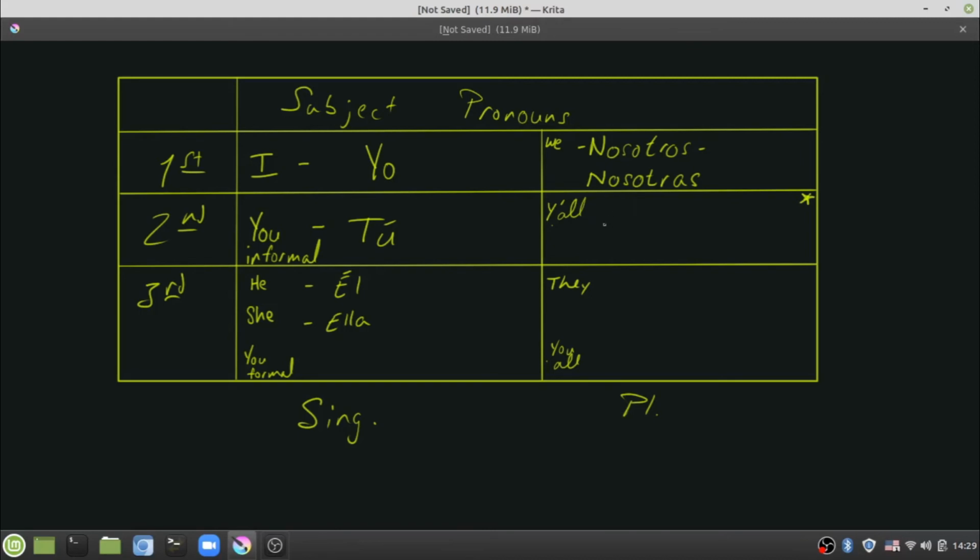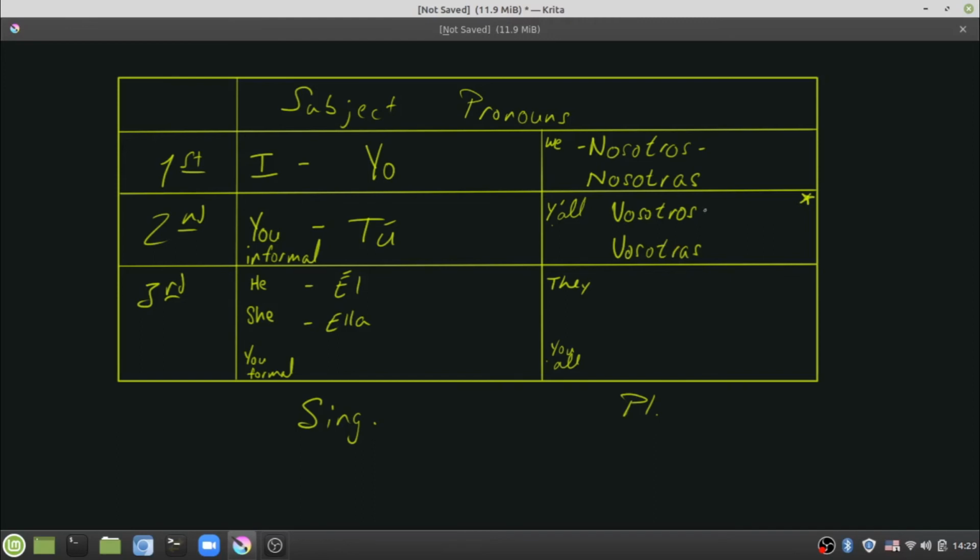Alright, this y'all one is going to look almost identical to the nosotros and nosotras, except it's going to be with a V in the front. So vosotros, if you are referring to a group of all males. Vosotras, if you are referring to and addressing a group of all females.